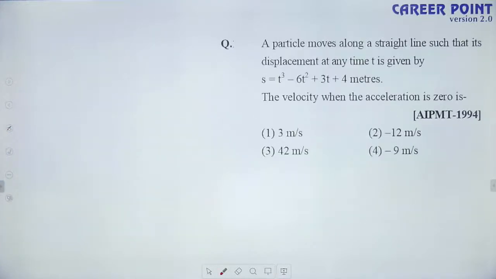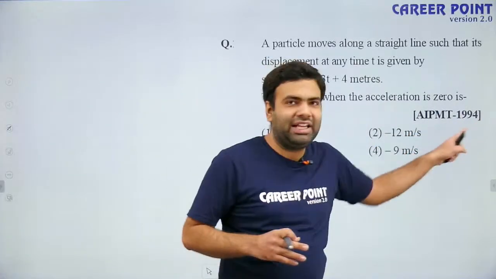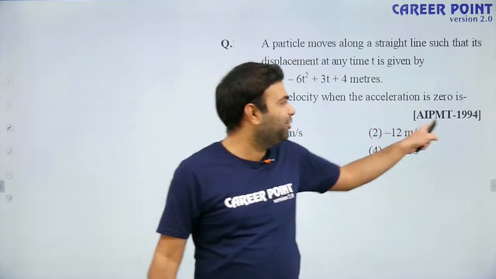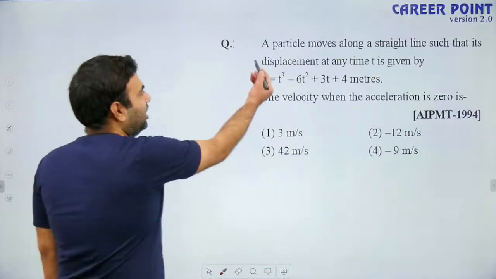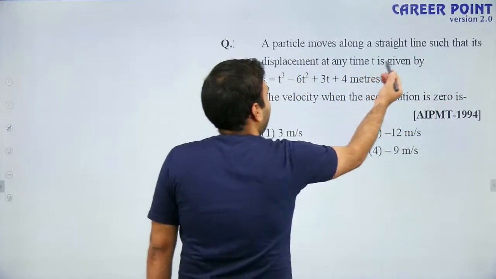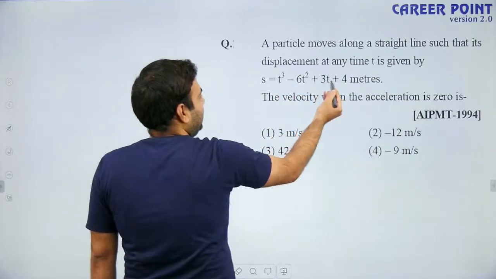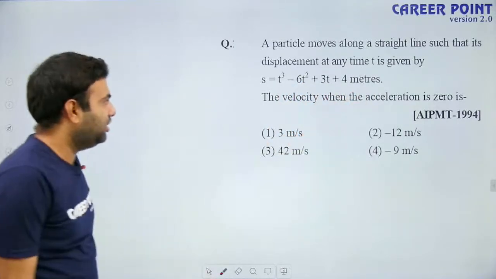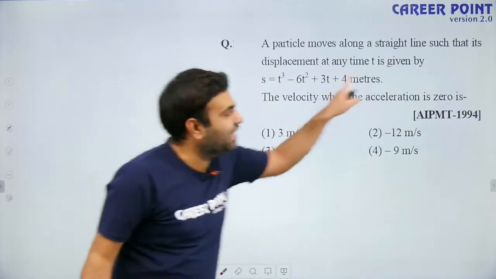Okay, so let us solve this question. Again, this was asked in the medical examination, although it is very old exam, but we can solve this. A particle moves along a straight line such that its displacement at any time is given by t cube minus 6t square plus 3t plus 4 meters. Okay, then find out the velocity when acceleration is 0.